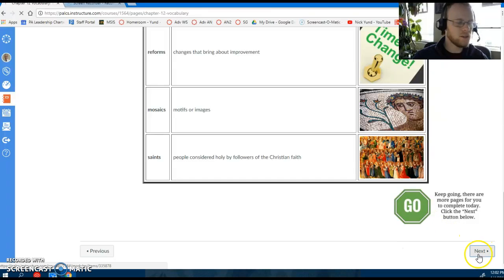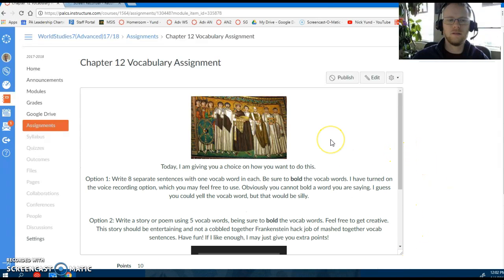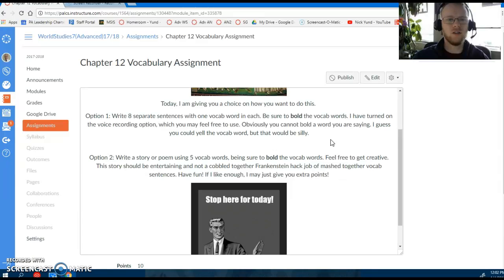On the next page, it's one of those option assignments. There are only 8 vocab words, so your 2 options are either write 8 separate sentences with 1 vocab word each, being sure to bold that vocab word for me, or option 2, you can write a story or poem using 5 vocab words, still being sure to bold those vocab words or highlight them, italicize them, whatever. Just as long as I see them, I can go, oh, 1, 2, 3, 4, 5, they're all here.